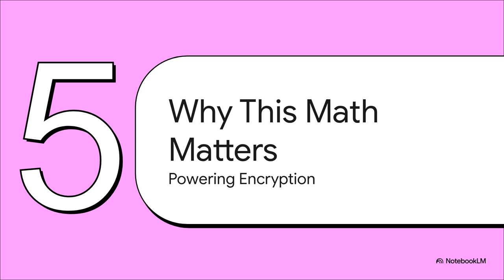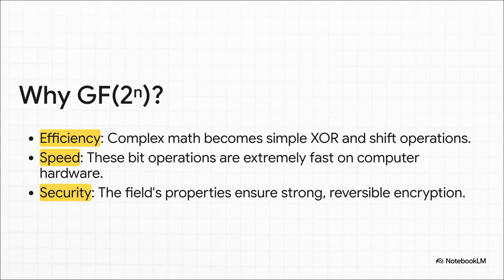So let's bring this all home. We've gone from abstract algebra to polynomials to simple bit operations. Why go through all this trouble? Why does this very specific kind of math matter so much? Well, it really all comes down to three things. First, it's incredibly efficient. What looks like complicated math on paper just boils down to the simplest operations a computer can do. That leads to speed. XORs and bit shifts are ridiculously fast for a processor. And finally, and most importantly, security. This whole system is built on a rock-solid mathematical foundation. It's a closed loop. Every operation has a perfect inverse, which means everything that's scrambled can be perfectly unscrambled, and there are no weird mathematical holes or shortcuts for an attacker to exploit.